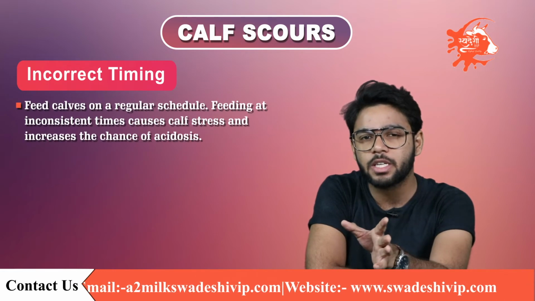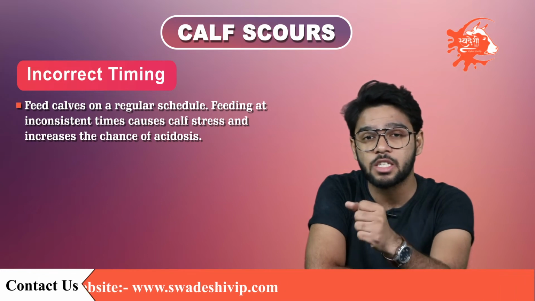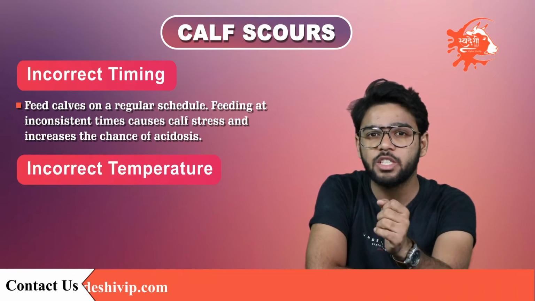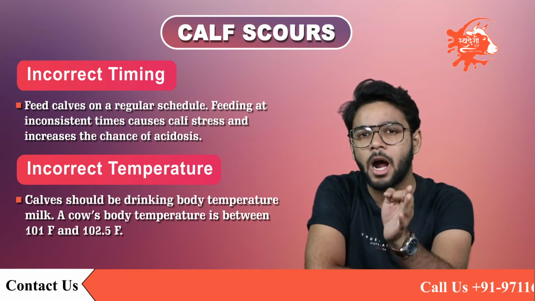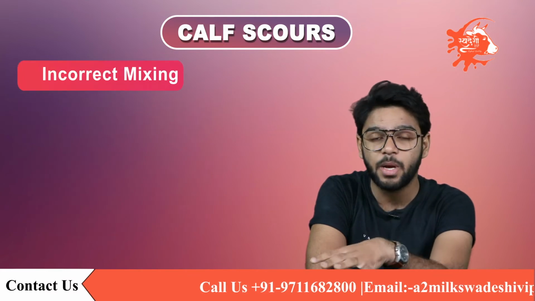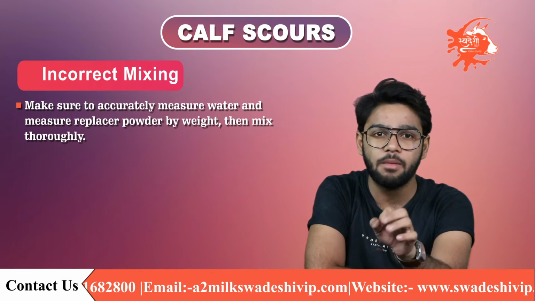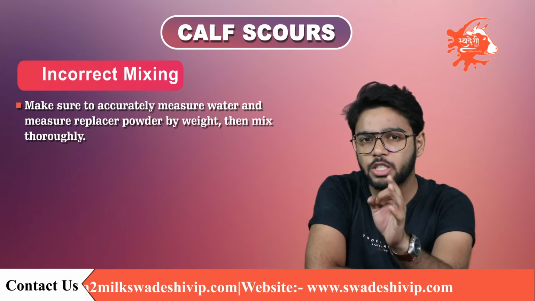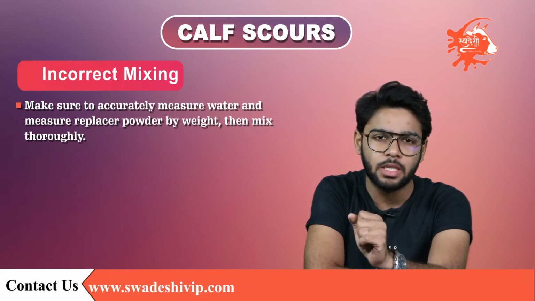Now, what's incorrect timing? Feed calves on a regular schedule. Feeding at inconsistent times causes calf stress and increases the chance of acidosis. Incorrect temperature: calves should be drinking body temperature milk. A cow's body temperature is between 101 Fahrenheit and 102.5 Fahrenheit. What is incorrect mixing? Make sure to accurately measure water and measure replacer powder by weight, then mix thoroughly. Milk replacer that is too concentrated can cause water loss from the calf's body to move into the intestine, resulting in osmotic diarrhea.